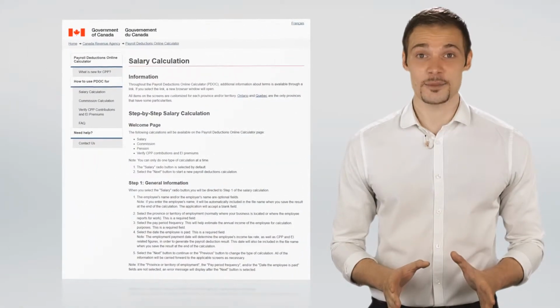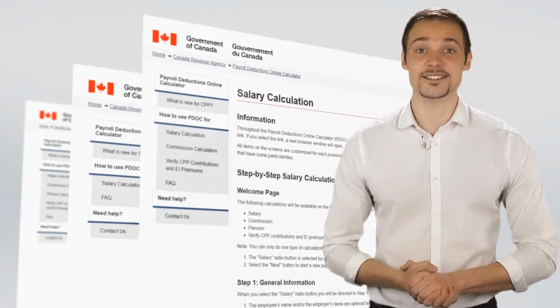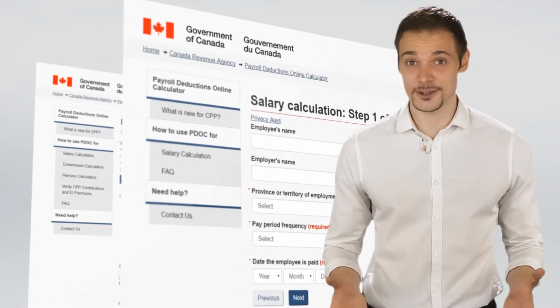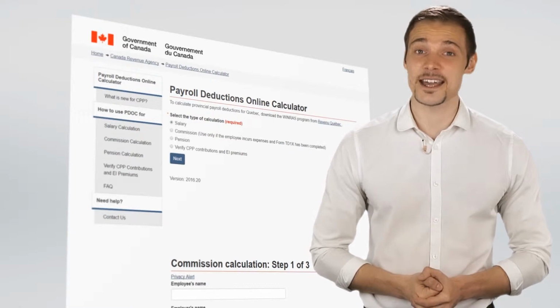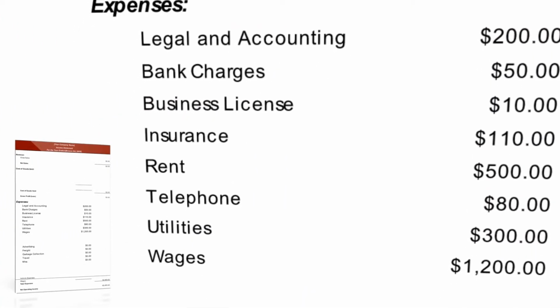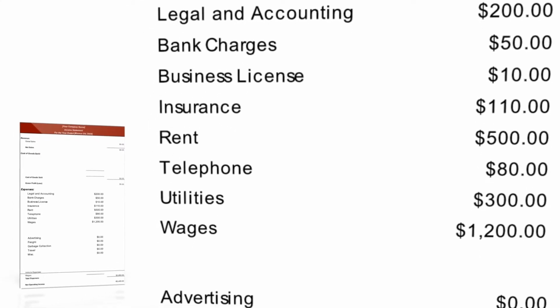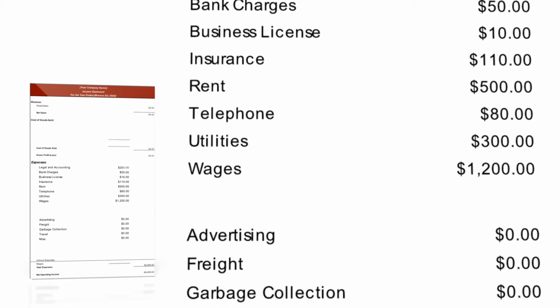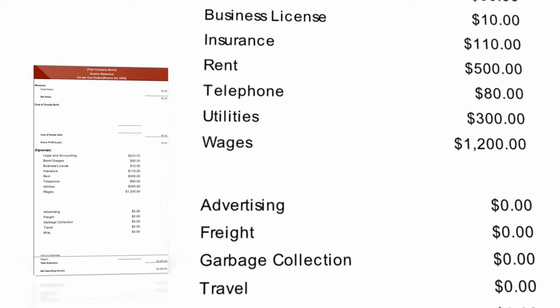There is help to determine this as well. Go to Canada Customs and Revenue's website. They have a calculator to determine these costs, as well as workers' compensation premiums. Okay, let's assume we've made our calls and got our quotes and calculated wages. We'll fill those in and move on to variable costs like advertising, freight, garbage collection, and travel.